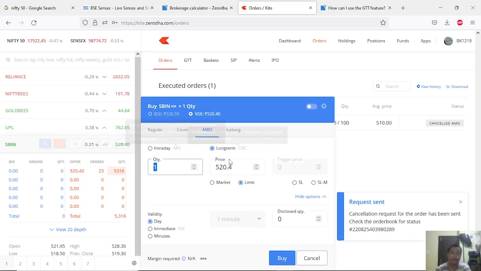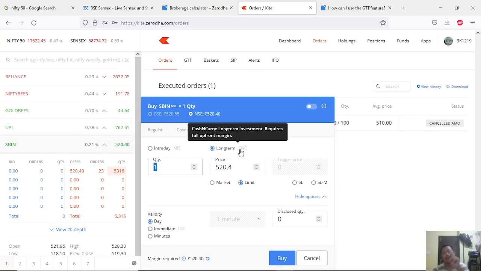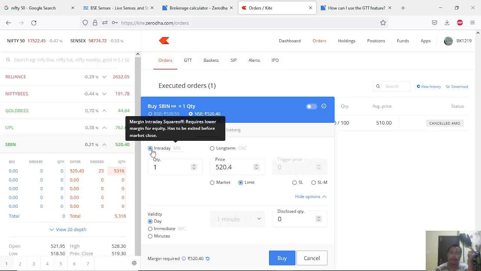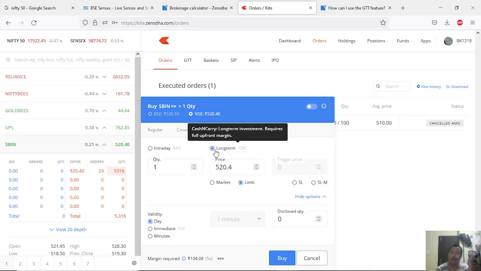You see here CNC, for cash and carry. For swing trading you need to press this, and for investment you need to press this. Only for intraday you have to press this, where you even get a margin, whereas in long term or swing trading you don't get a margin. Okay, remember this.